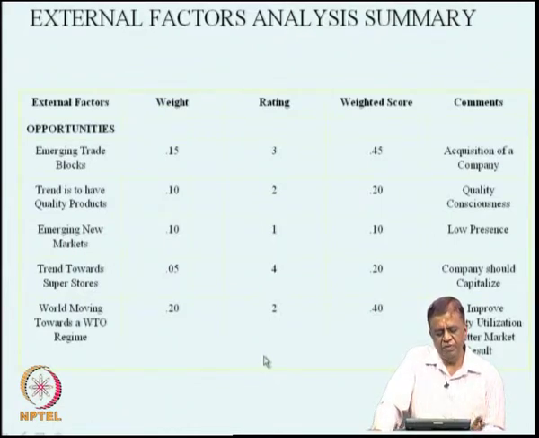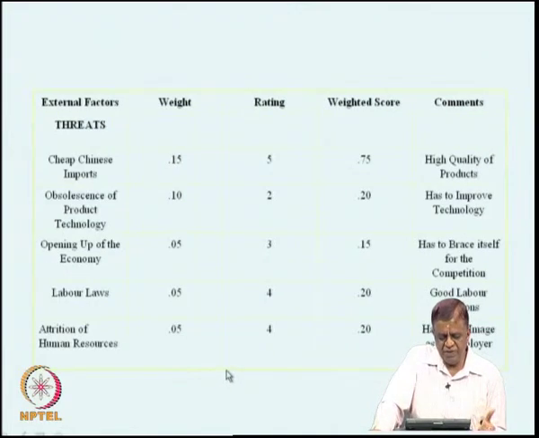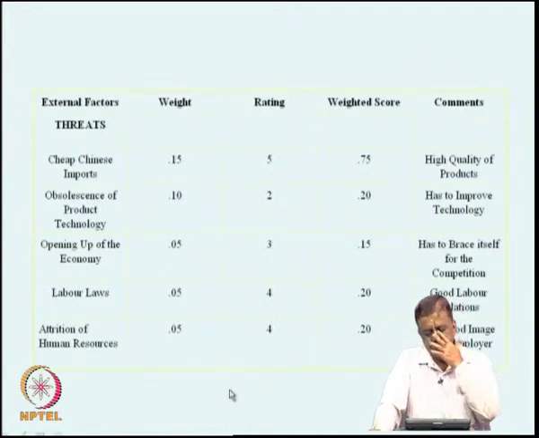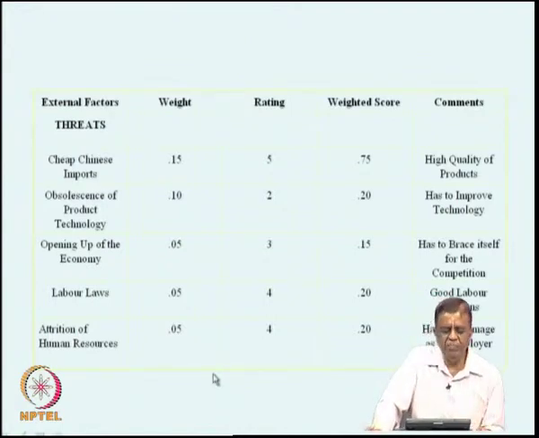Then we looked at different factors for opportunities and different factors for threats. We said list 8 to 10 important factors for opportunities and threats. Then we got the weighted score and we made a comment for each of these factors under opportunities and threats, that is, the sub factors if you really look at it.